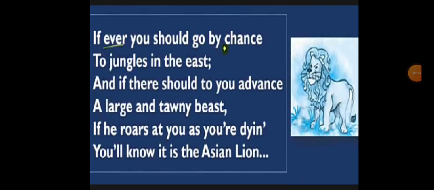So if you are passing through the jungles, and you see a large and tawny, meaning yellowish color, animal of large size, and if he roars at you and you feel afraid by seeing that animal, then you can say that it was an Asian lion.